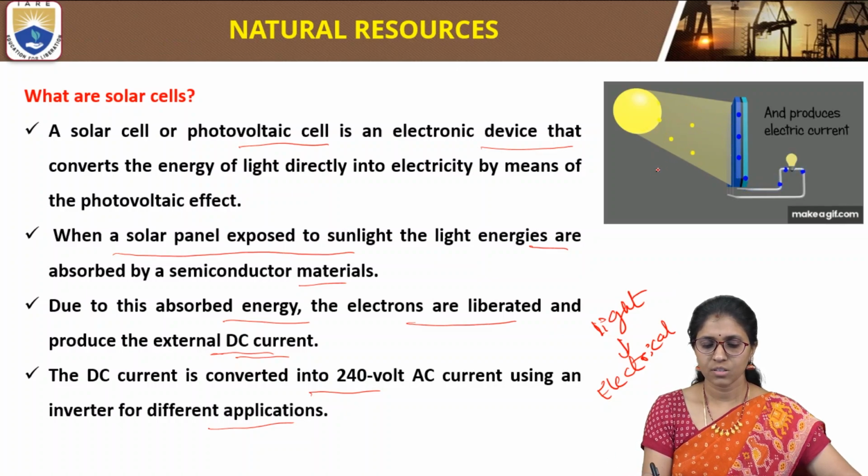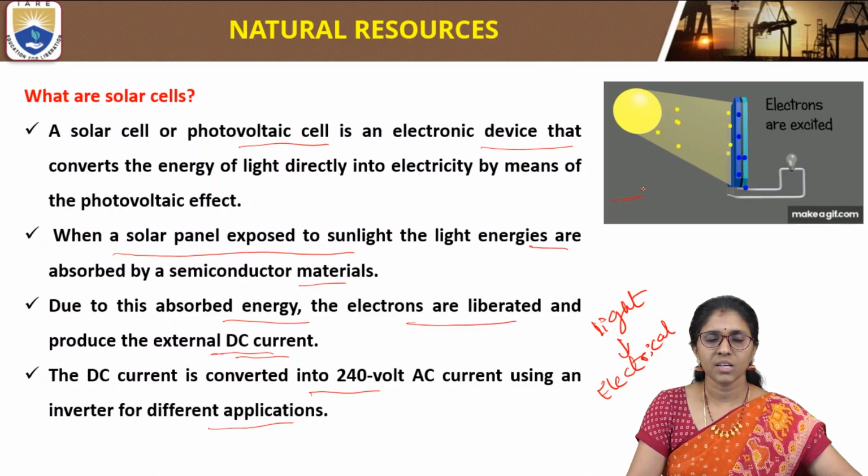So what is a solar cell? It is a photovoltaic cell, an electronic device which converts light energy into electrical energy by means of the photovoltaic effect. What is the photovoltaic effect? When a solar panel is exposed to light, the light energy is absorbed by the semiconductor material present in the photovoltaic cell.